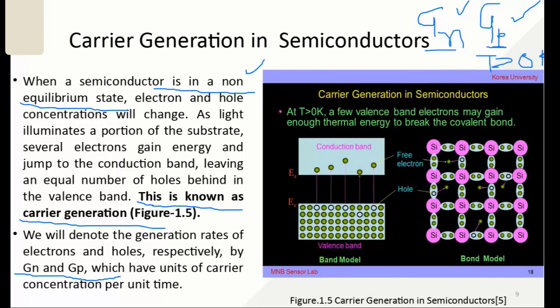You can see in the figure that at T equal to 0, there are covalent bonds and no free electron. But what happens when T is greater than 0? The bonds break. The valence electrons present in the silicon, at T greater than 0, can go from the valence band to the conduction band. They are free now, and a hole is generated in the valence band. So we get charge carrier generation. Depending upon how many electrons or holes are generated, we have the generation rate of electrons and holes.